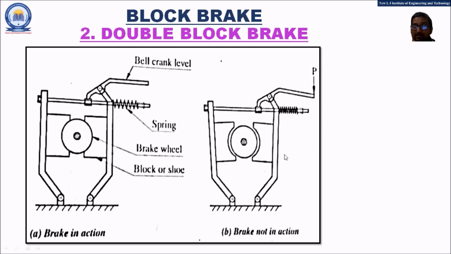This image represents the brake not in action, because you can observe that the force is applied, the spring is compressed, and there is a gap between the block and the brake wheel. So the wheel is free to rotate, no brakes applied.